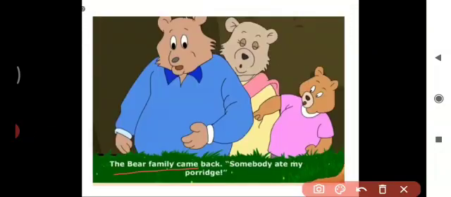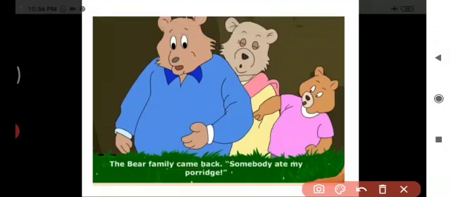Suddenly what happened? The Bear family came back. They saw that the house was open, right? So they went in and they were shocked on seeing the table. Only a little amount of porridge was in the big bowl and the medium bowl. What about the tiny bowl? There was no porridge because Goldilocks ate all of it, right?